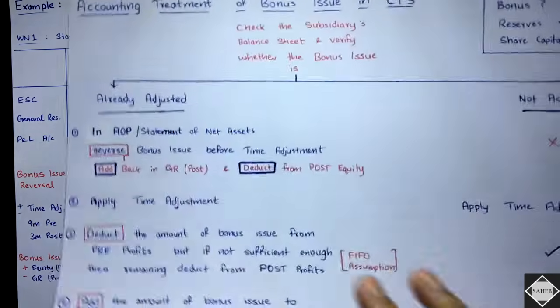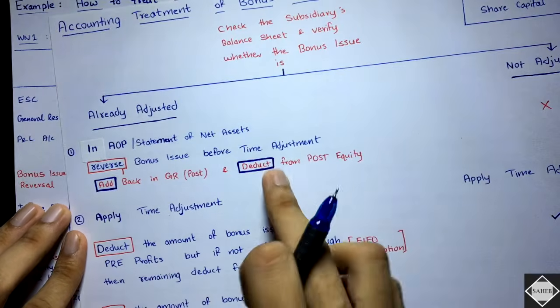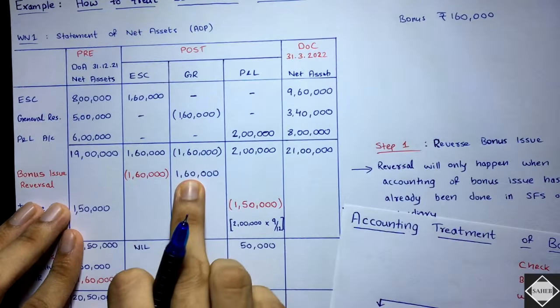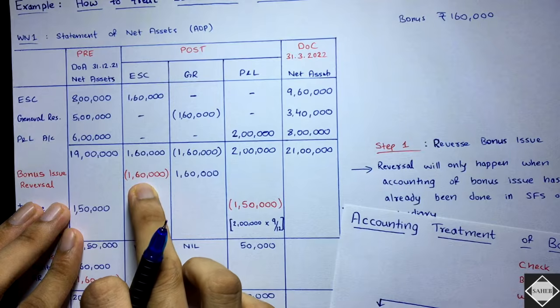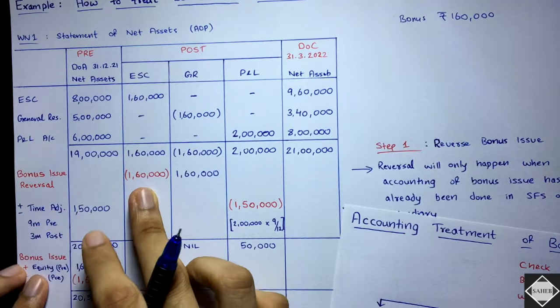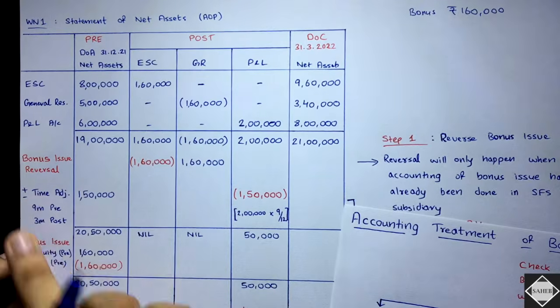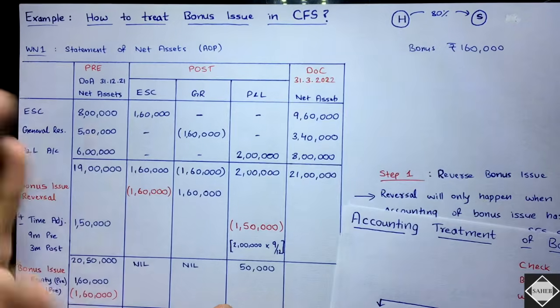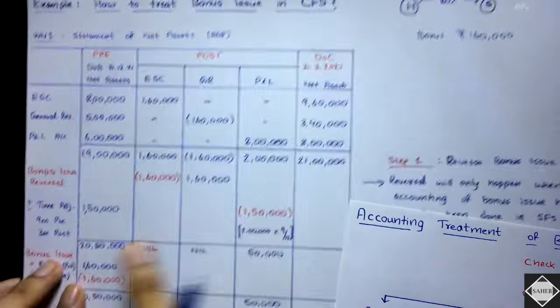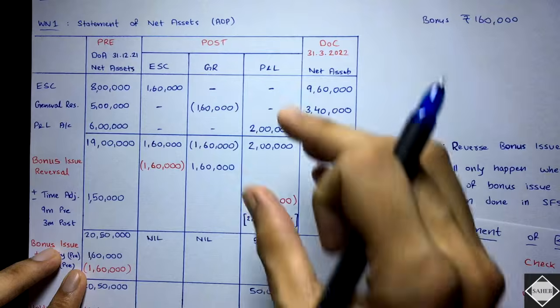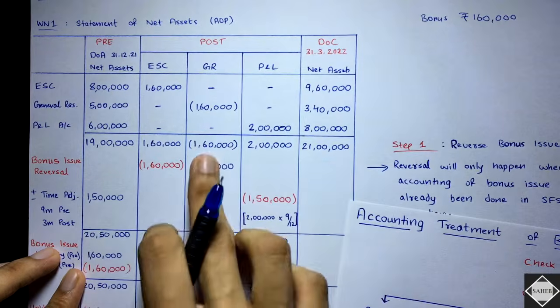See here, I have written over here: add back in GR, deduct from post equity. Is that clear? Yes, we got that. And then you will apply the time adjustment. Time adjustment was what? 9 month pre and 3 month post, right? So 9 month pre, 3 month post, what will you do? In GR there is nothing. Yeah, in GR there is nothing, zero.